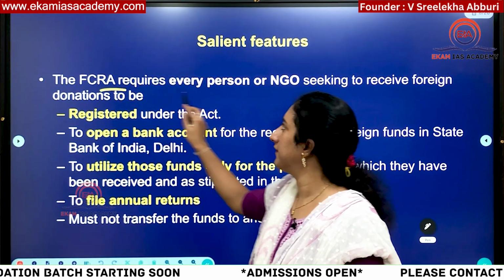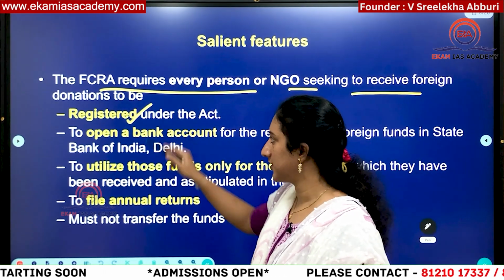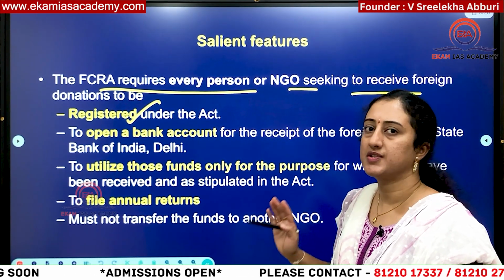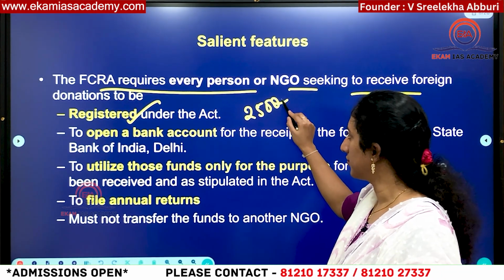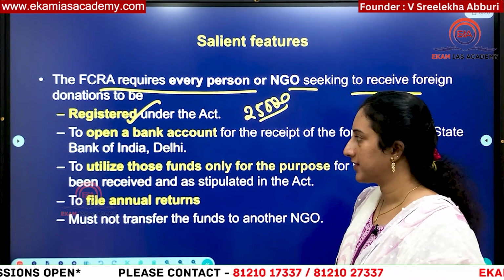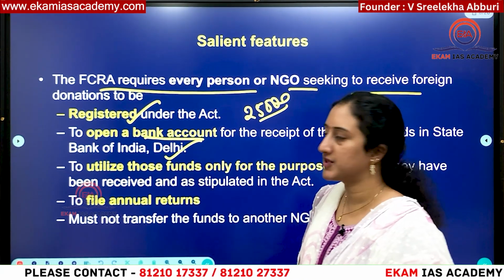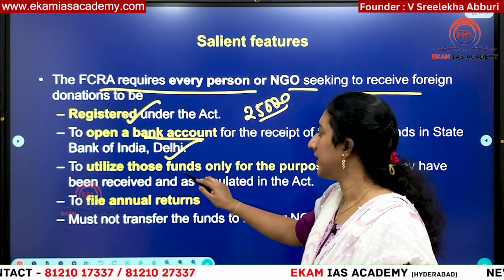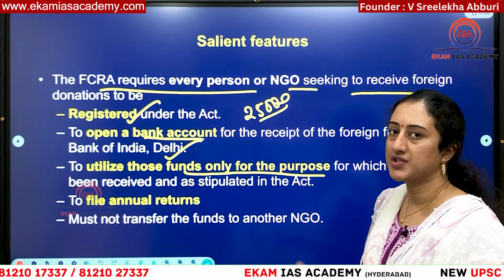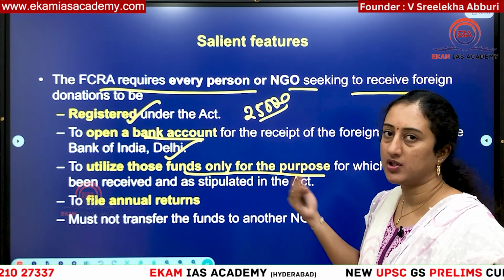FCRA requires every person or NGO seeking to receive foreign funding to register under the act. Registration with the Ministry of Home Affairs is mandatory if you have to receive more than 25,000 rupees. Then you have to open a bank account only under the SBI Delhi branch. Then you have to utilize the money only for the purposes which you are stating. So when you are applying, you have to state for what purposes you are receiving those funds.